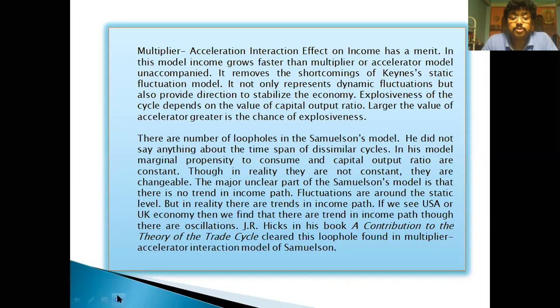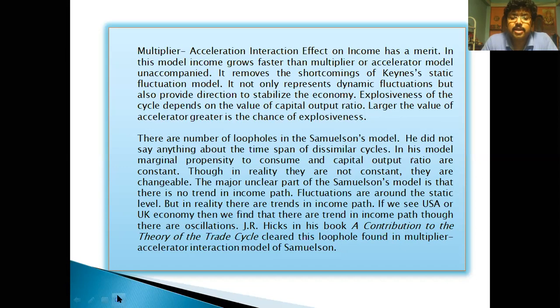The marginal propensity to consume is changeable, the accelerator is changeable, capital per head is changeable. The major unclear part of Samuelson's model is that there is no trend. It is the main loophole. It has no trend in the income path. Fluctuations are around the static level.